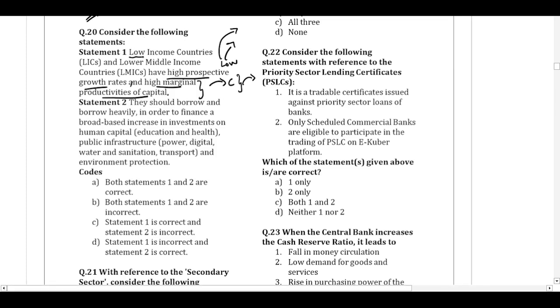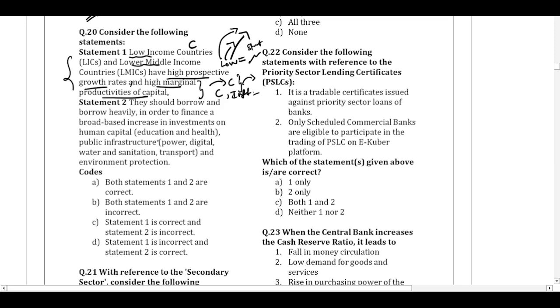So the question is saying that low income and lower middle income countries will have high growth prospects and high marginal productivity of capital. While this is true in the general sense, that because of the lower growth for the low income countries, they have the high potential for higher growth, in the practical world it doesn't happen like that. Even though they have the higher potential for growth, generally they won't grow that much because of the structural problems in their economy and because of the lack of proper utilization and inefficiency in usage of the capital. Due to all of these factors, even though they can grow tremendously, they won't grow that much. So that way the statement will become incorrect if we go by the practical logic.